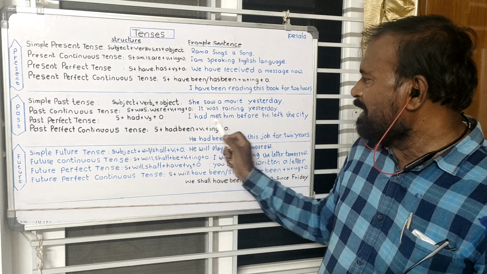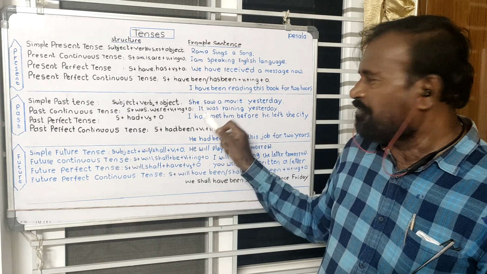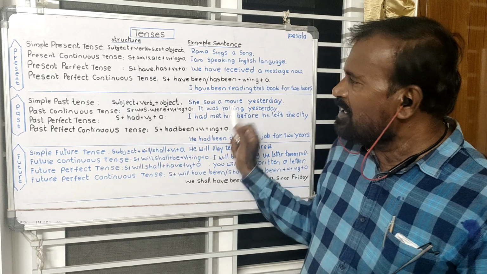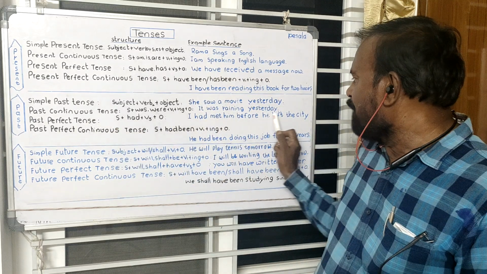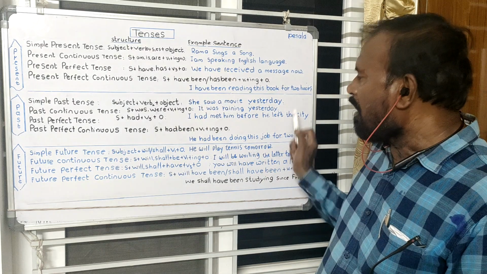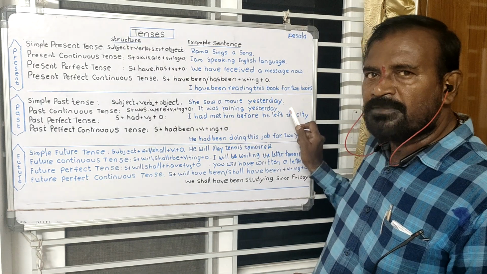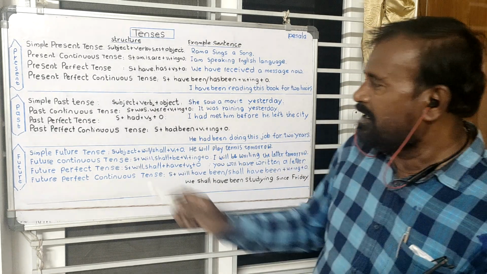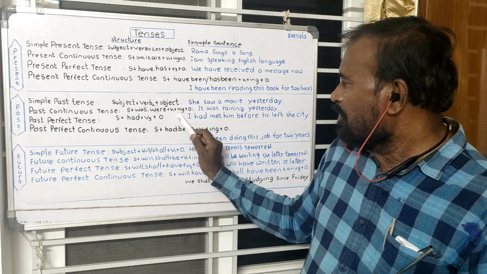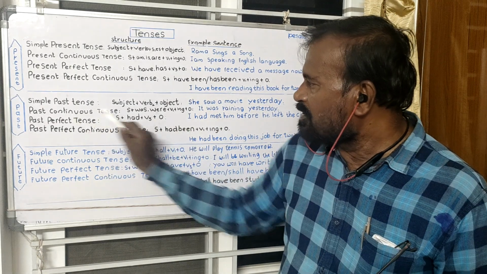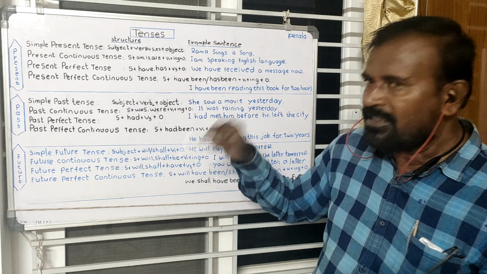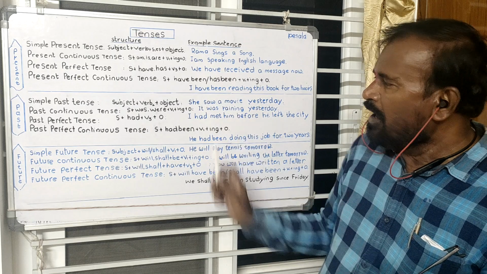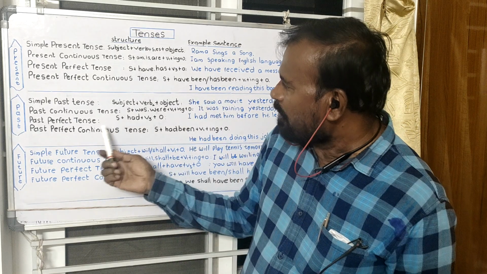Here see, the meeting with him happened first, so it is written in the past perfect tense, whereas he left after meeting, so it is written here in the simple past tense. And here, without discrimination between singular and plural subjects, all the subjects utilize this had. And it's about the past perfect tense.